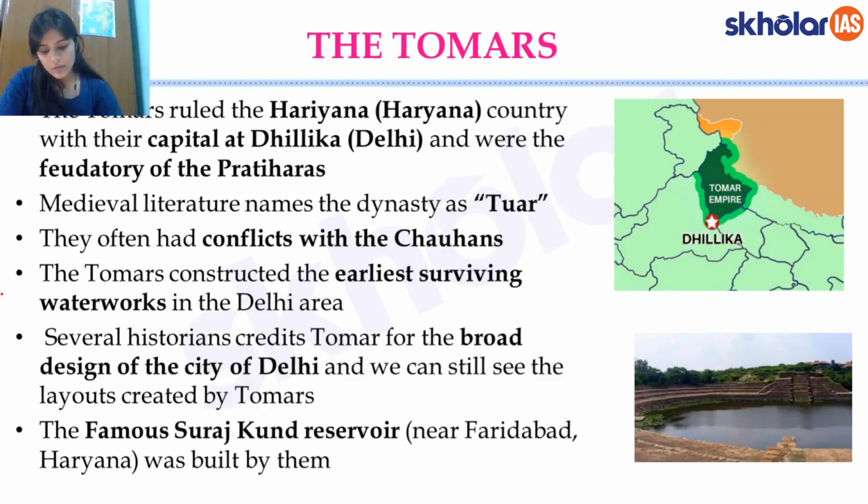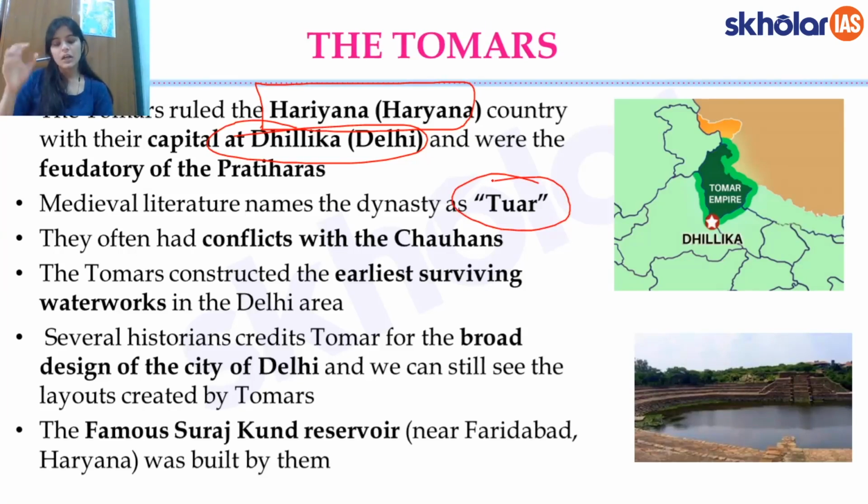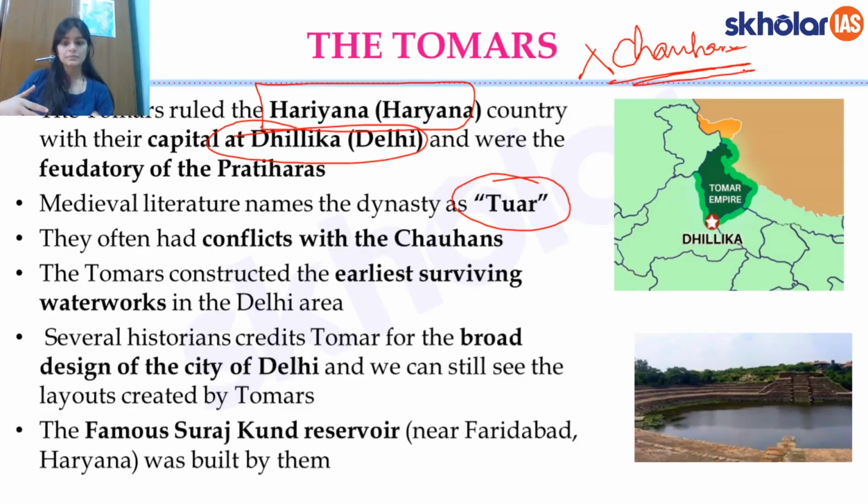Okay, so now we'll talk about the Tomar dynasty, and the Tomars were essentially ruling from Haryana, and they had their capital at Dhillika or Delhi. So this is the Tomar Empire, and they were also the feudatories of the Pratiharas. Sometimes they are called Tuars by the medieval literature, and they often were at war with the Chauhans of Ajmer. So we will see later that Prithviraj Chauhan actually annexes Delhi, and he annexes this area of the Tomars under the Chauhans, right? Chauhans and Tomars were at constant war.